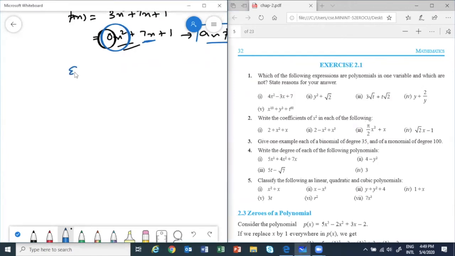So exercise 2.1. See question number 1. Which of the following expressions are polynomials in one variable and which are not? Just name, write what you want to say.